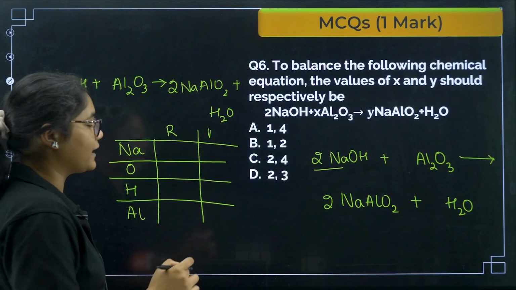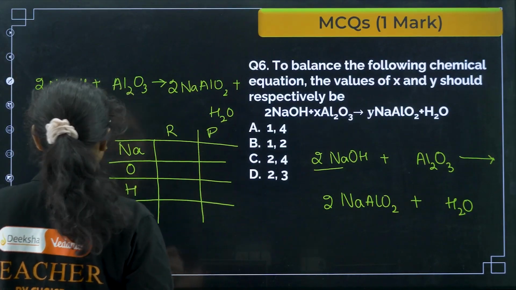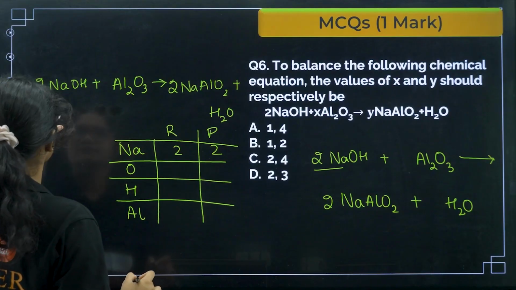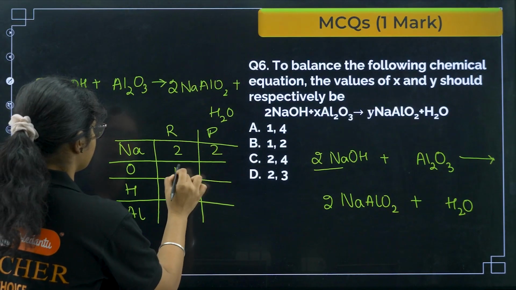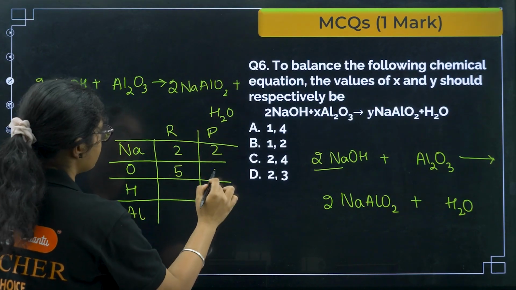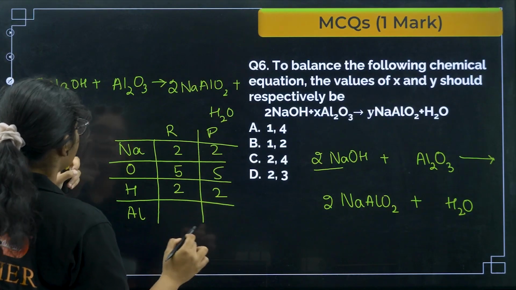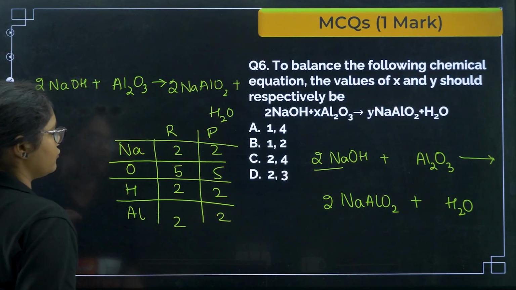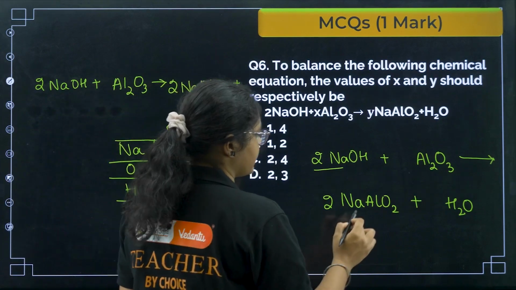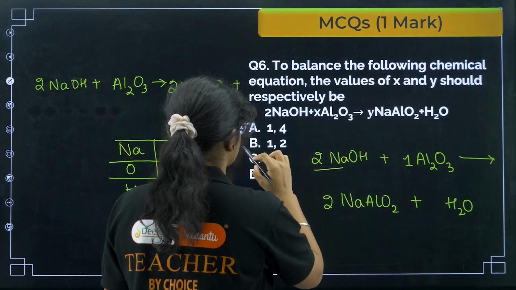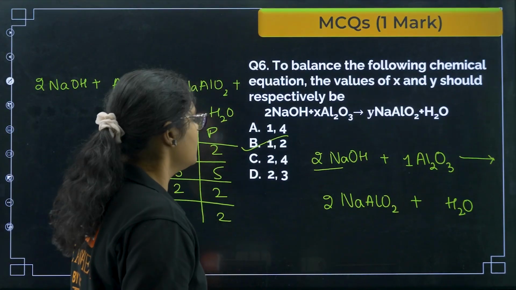Okay, so reactant side, how many sodium do I have? 2 here. Product side also 2. Oxygen here you have 3 plus 2, 5, and product you have 5. Hydrogen you have 2 here, this side also 2, aluminium 2 and aluminium 2. Okay, so yes, this is correct. So I can write this is 1 and this is 2. X is equal to 1, Y is equal to 2, that is option number B.